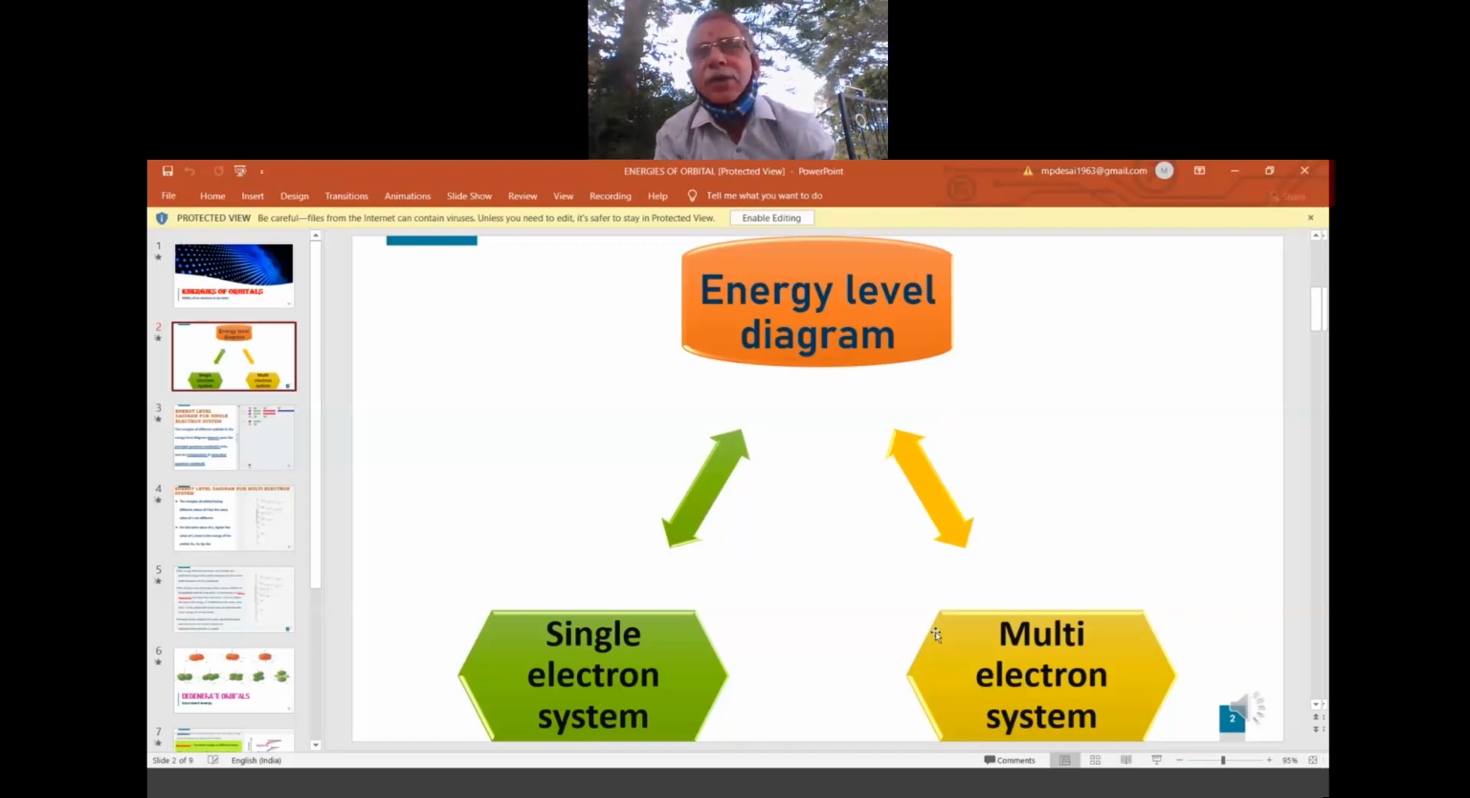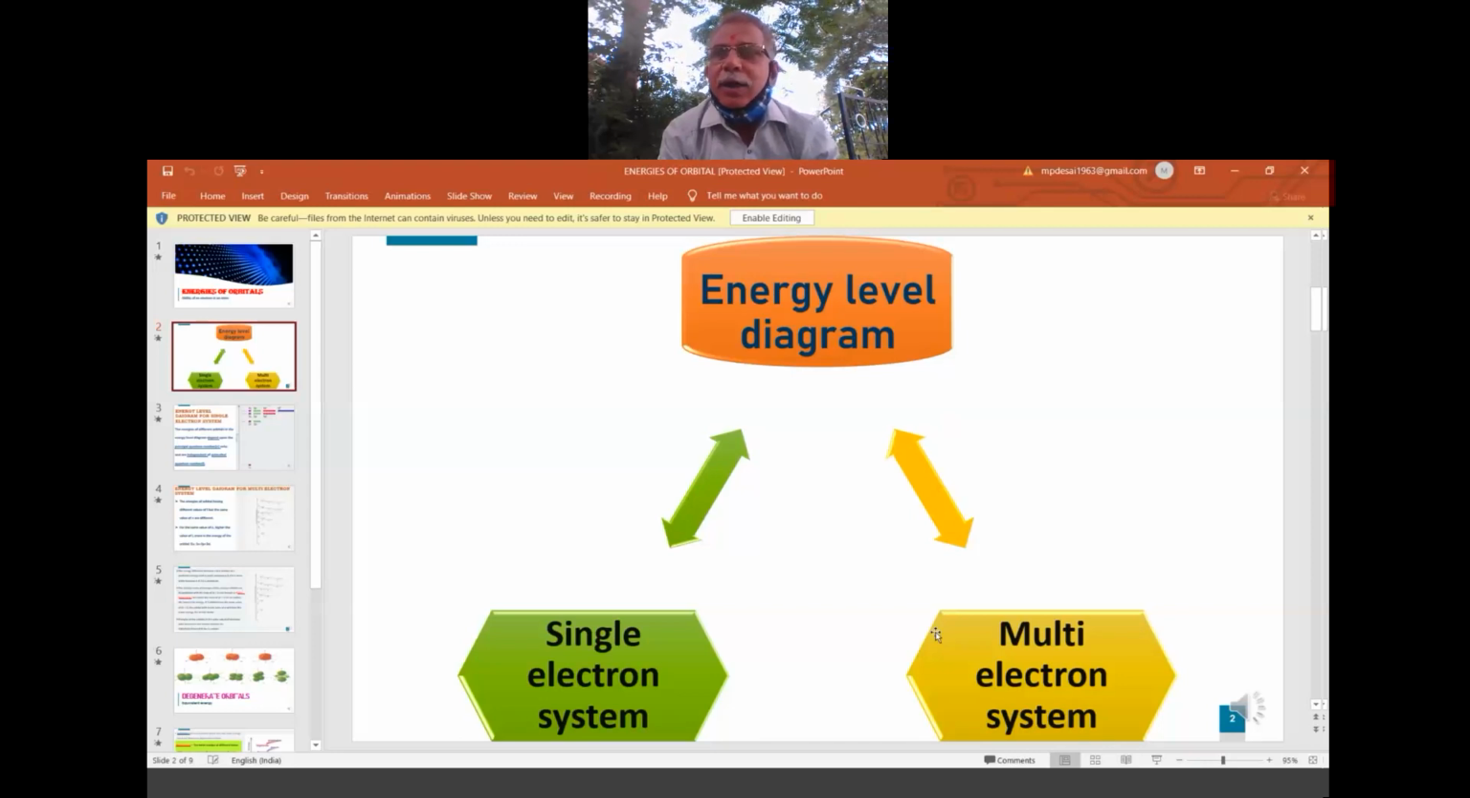If it goes away from the nucleus in the multi-electron system, that means it is going slightly away from the nucleus. When the electron moves away from the nucleus, it experiences less control by the nucleus. When it experiences less control by the nucleus, it gets some freedom. Earlier, freedom was lost.